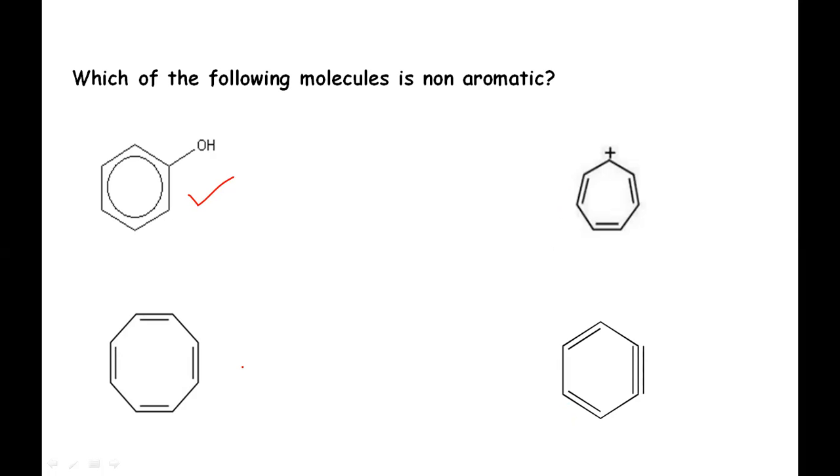For determining whether the given compound is aromatic or non-aromatic, we have to follow the aromatic criteria, or aromatic rules. If we apply these four rules to this structure, the first rule says to check whether the compound is cyclic or not.